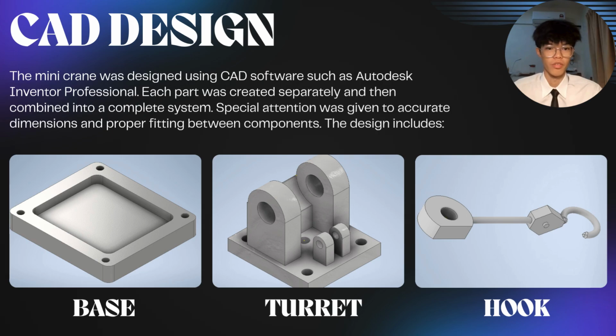After presenting about the flow of 3D printing and the objective of this project, now we are going to present about the first step, which is CAD design. The mini crane was designed using Autodesk Inventor Professional. Each component was modeled individually and then assembled into a complete system. Special attention was given to accurate dimensions and proper fitting between the components. Our design included the base, turret, and hook. These are the three main components of our design.